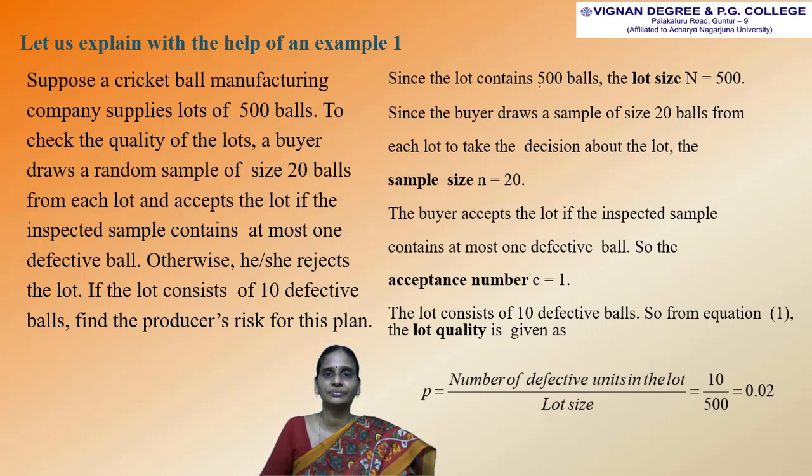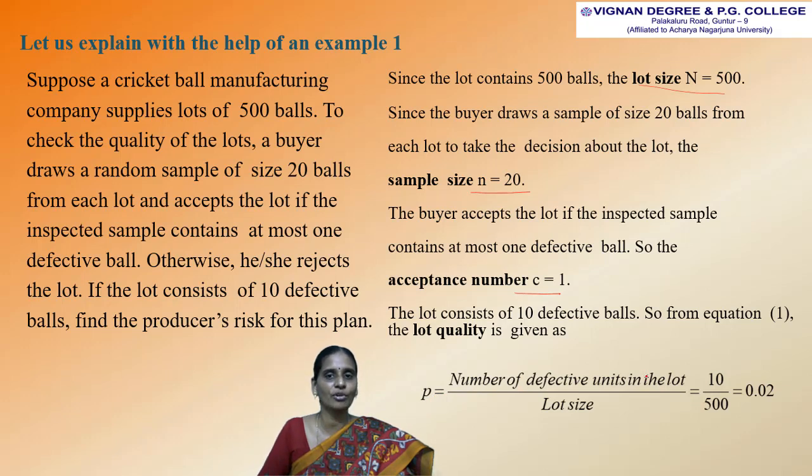So, in this example, the size of the lot is 500 and the sample size is 20. The buyer accepts the lot if the inspected sample contains at most one defective ball, that is, the acceptance number C is equal to 1. Now we have to find out the lot consists of 10 defective balls. Here we have to find the fraction of defectives, that is the lot quality value.